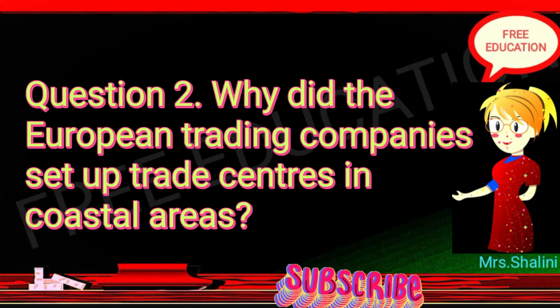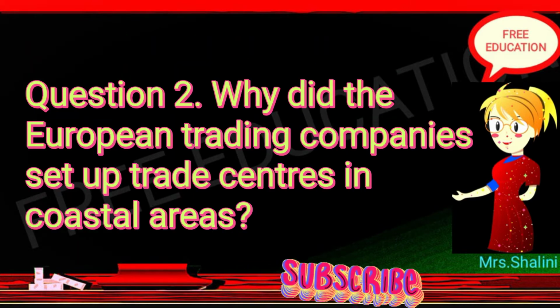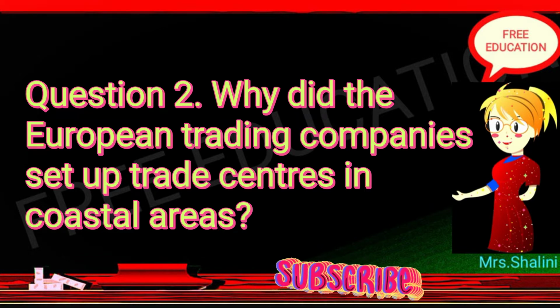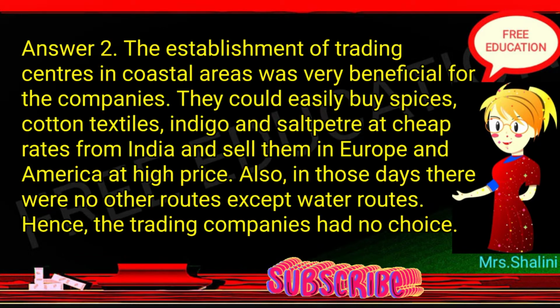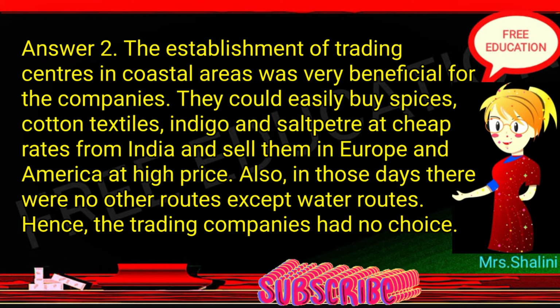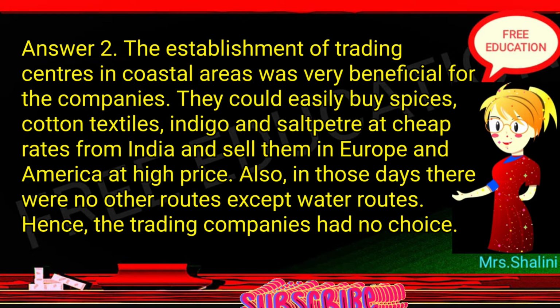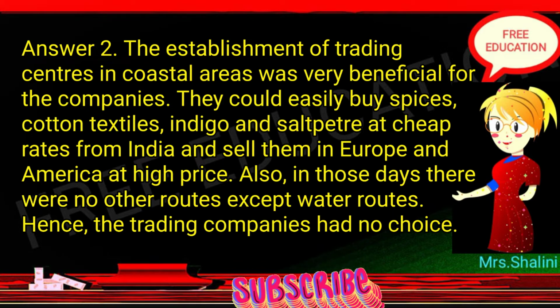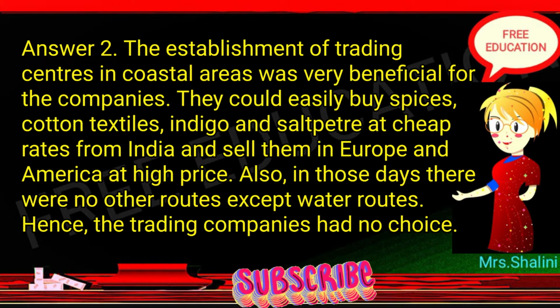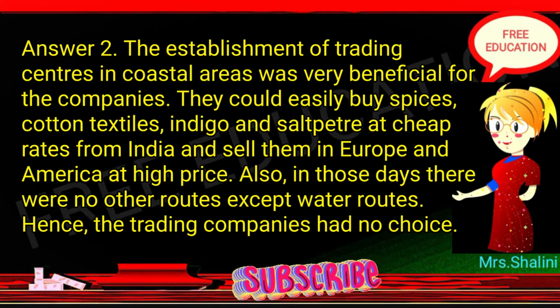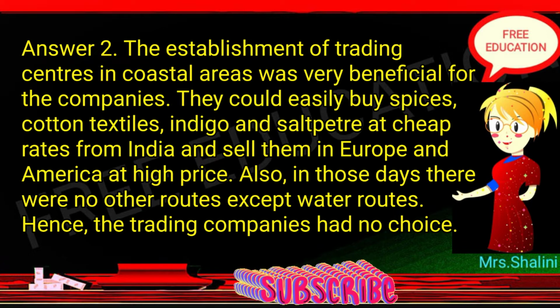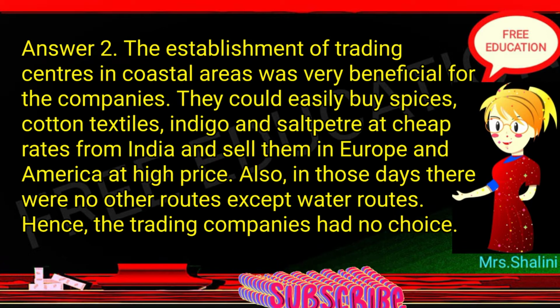Question 2. Why did the European trading companies set up trade centers in coastal areas? Answer 2. The establishment of trading centers in coastal areas was very beneficial for the companies. They could easily buy spices, cotton textiles, indigo and saltpeter at cheap rates from India and sell them in Europe and America at high prices. Also, in those days there were no other routes except water routes. Hence, the trading companies had no choice.